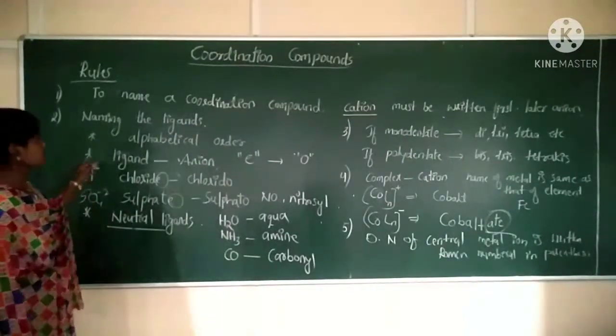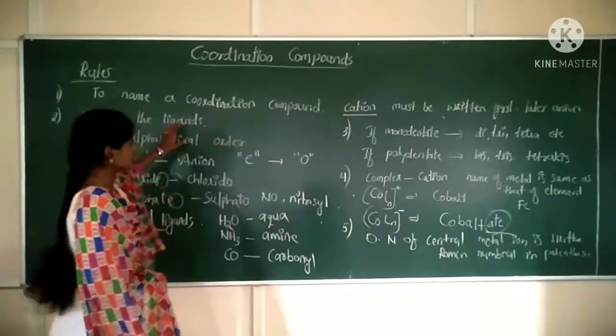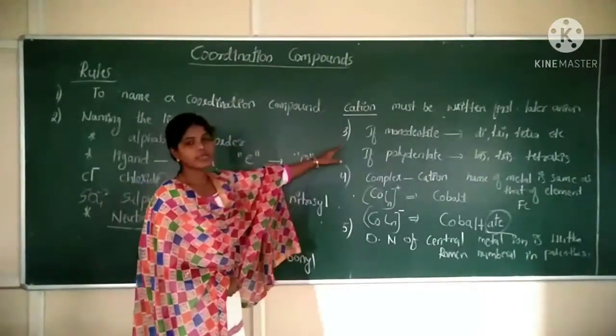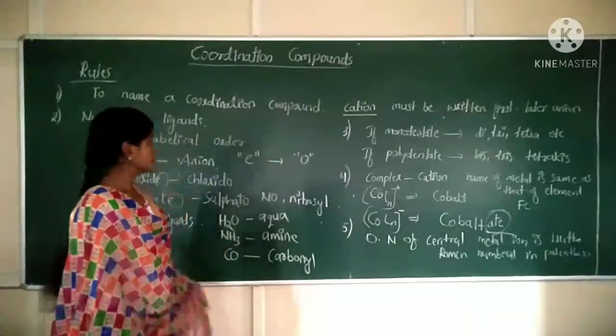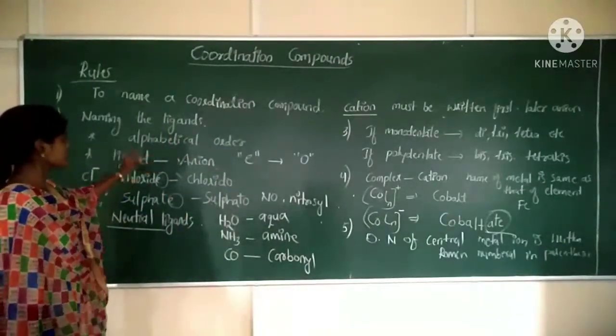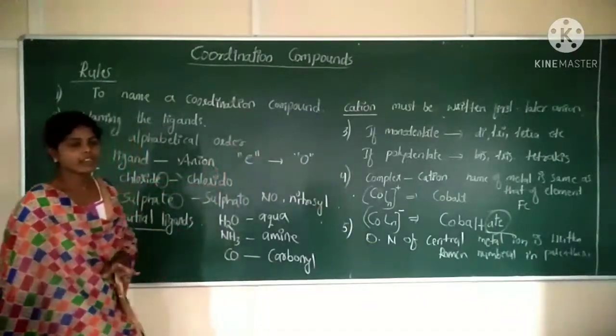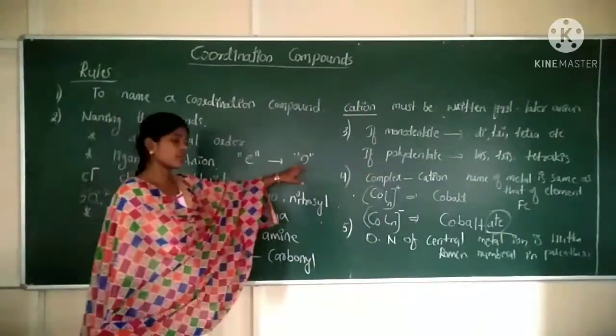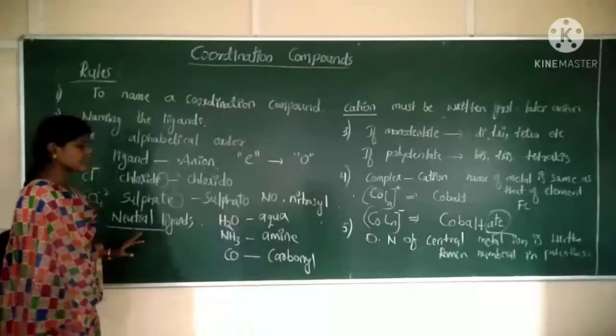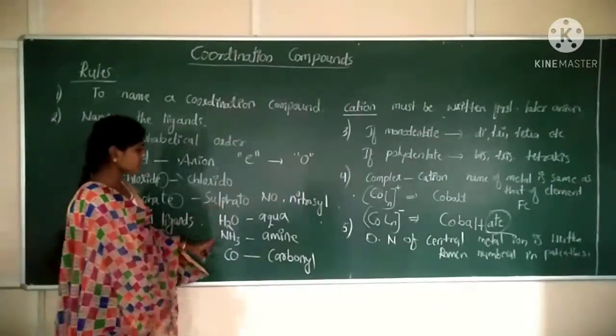What is the first rule? To name a coordination compound, cation must be written first, later anion. The second rule is naming the ligands. We should name the ligands in alphabetical order. If we have a negative ligand, the ending "e" is replaced by "o". If we have neutral ligands in the coordination compound, special names are given.